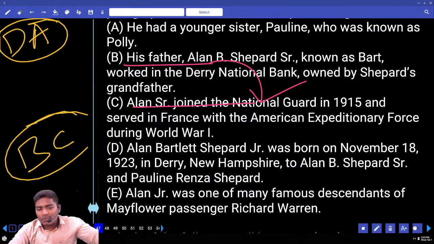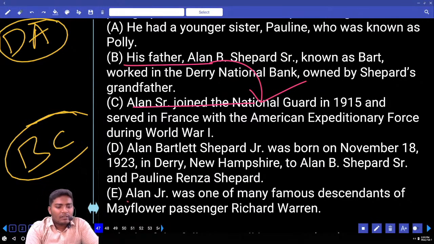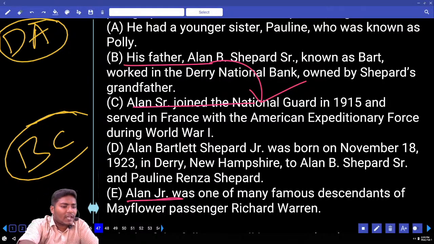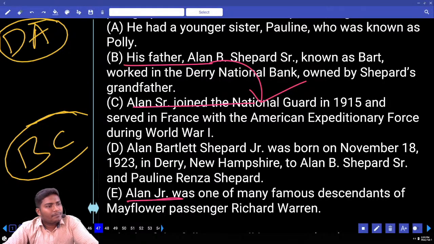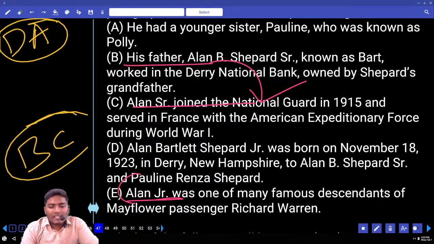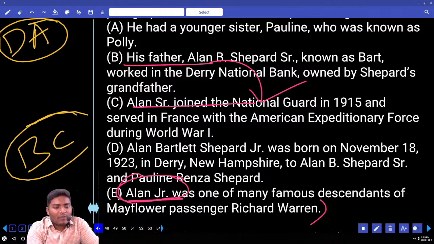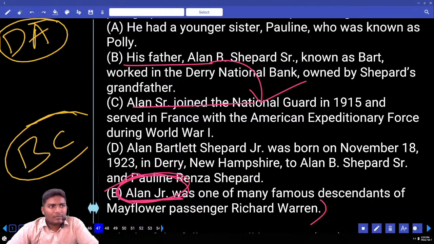Now we are still left with one more sentence. What is that? E sentence. Now tell me, where can we add E? Can we say AE or can we say CE? What is this sentence about? Allen Jr. was one of many famous descendants of Mayflower passenger Richard Warren. Now this sentence is about the father or about the son?